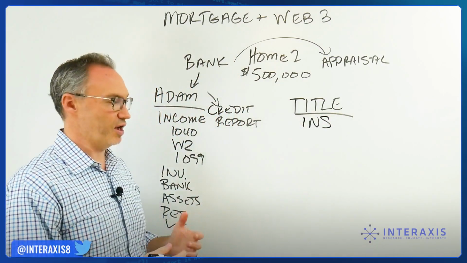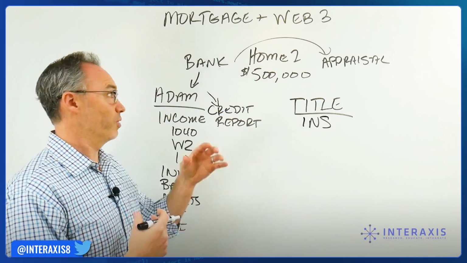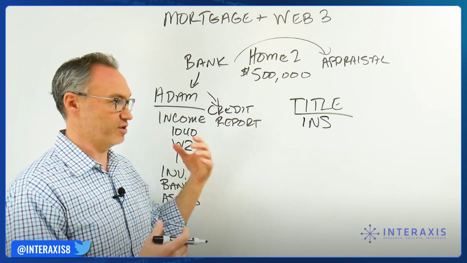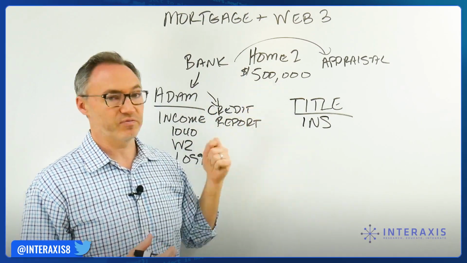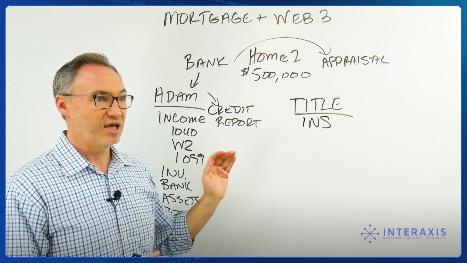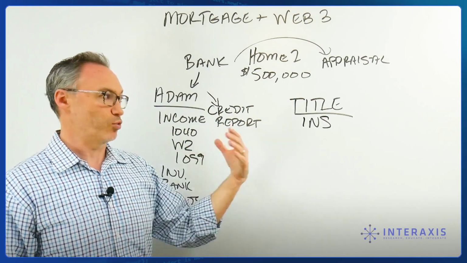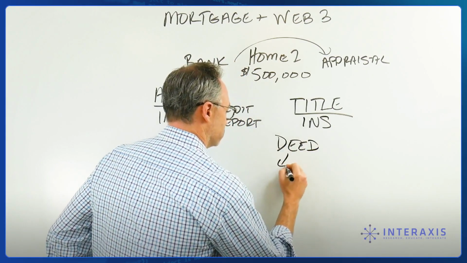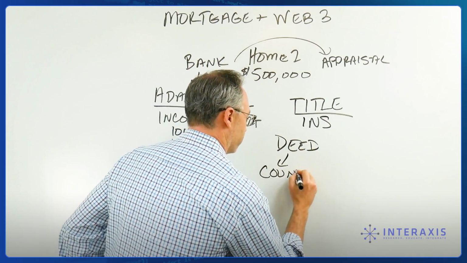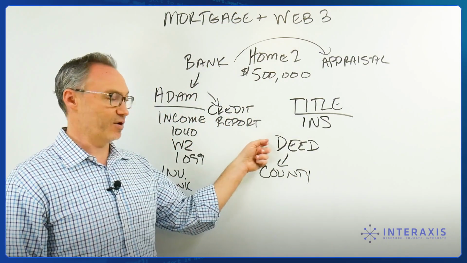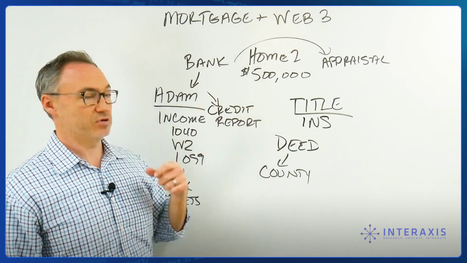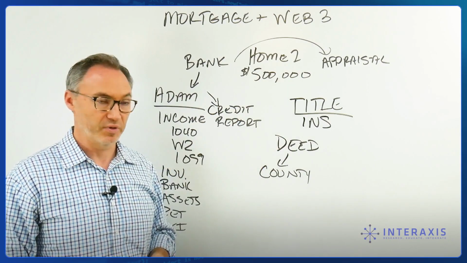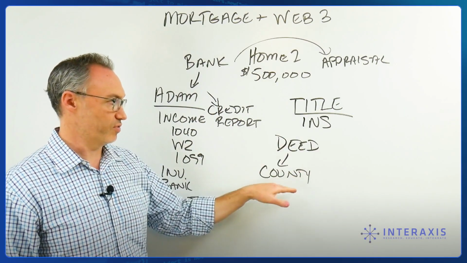And then once we do that, the money goes from the bank plus us, because we have to put in a down payment. Correct? We put in a down payment. The bank provides the other $400,000. Hopefully we provide $100,000, and that goes to the sellers of the home, and we get the house. Well, what do we get? We get a deed to the home, which is in the U.S. recorded with the county. So the county says Adam and his family now own this home, subject to the mortgage that the bank has, such that if Adam and his family don't pay the mortgage, then the bank gets the home. And that's what goes on record with the county.